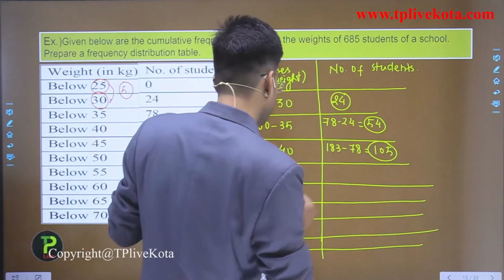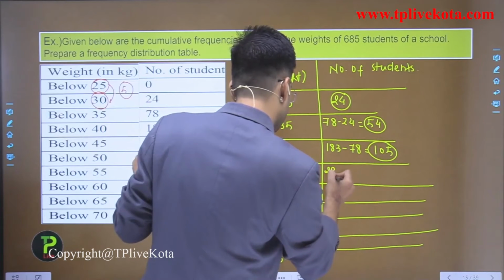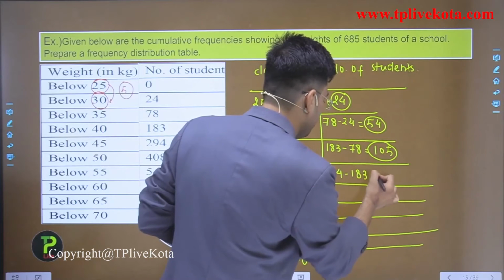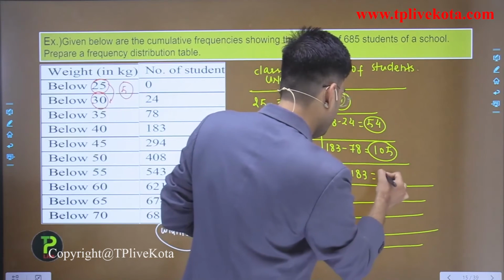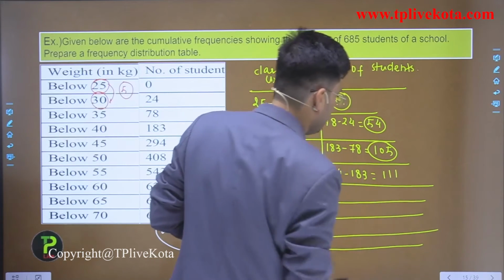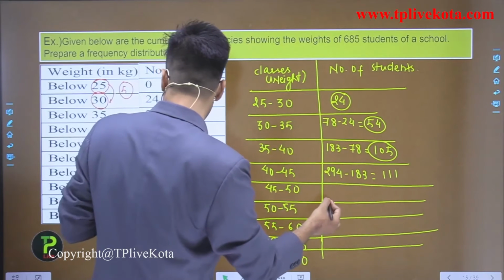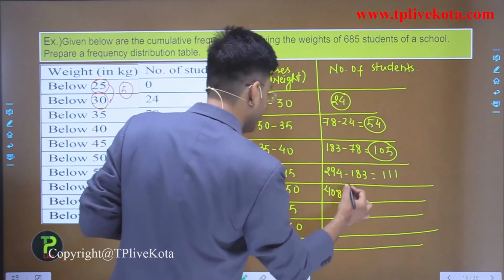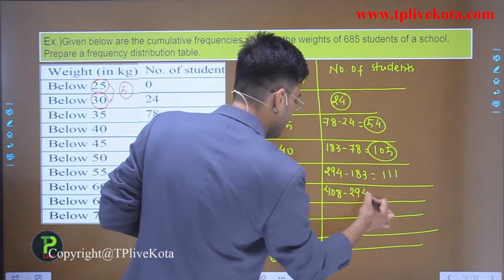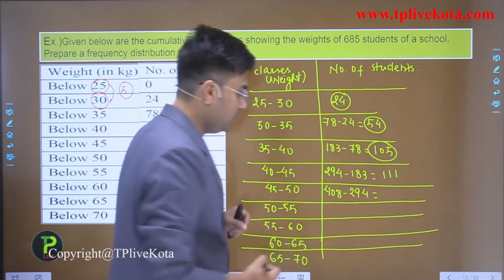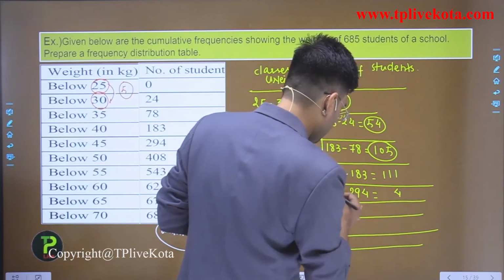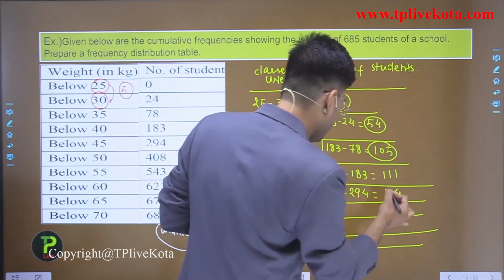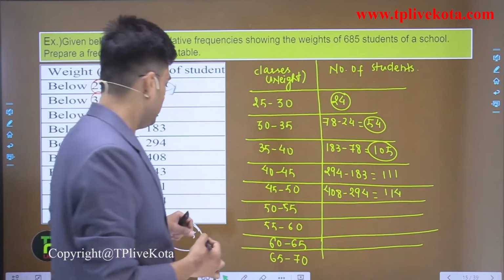Now after this is 294 minus 183, that is equals to 111. Clear? Now the next is 408 minus 294. So when we solve this, it is equals to 114.